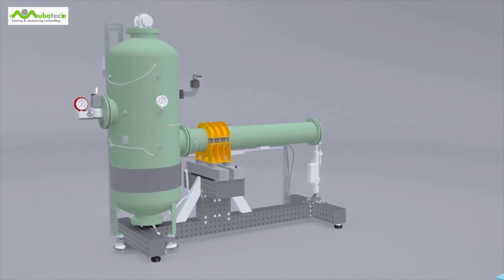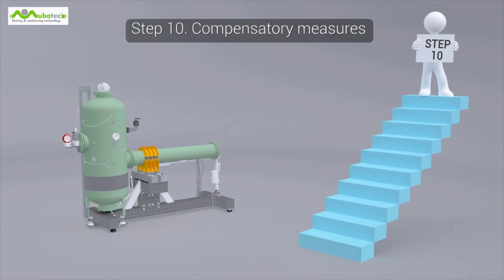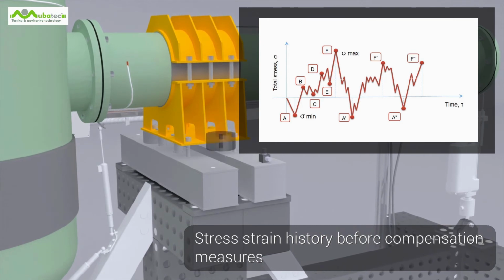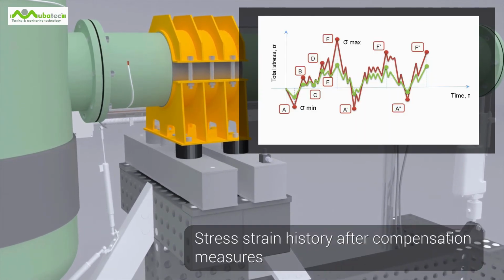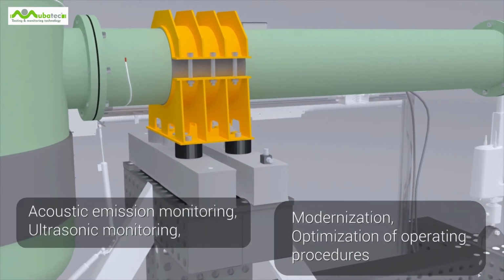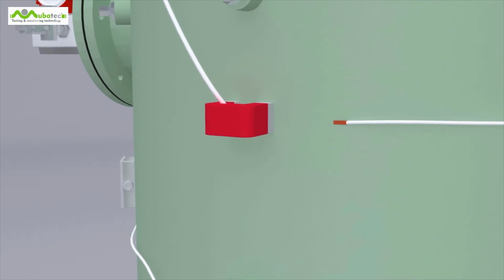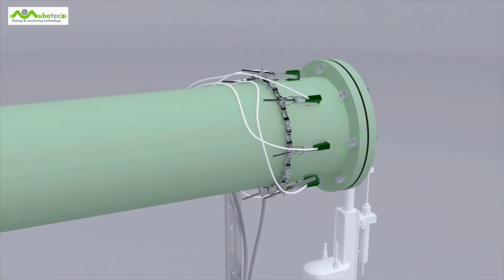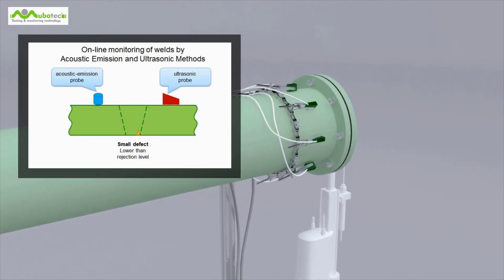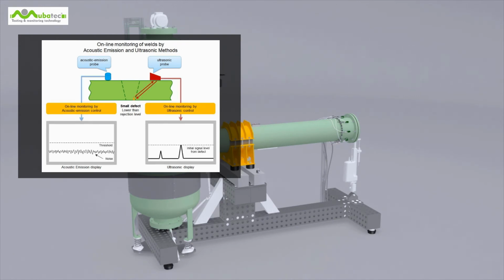Work on optimizing of the cost of operation by using the trained FEM model for calculating the different loading parameters to simulate their effect on the performance of the equipment and the actual decrease of failure due to the introduction of compensatory measures. The implementation of compensatory measures consists of setting of the acoustic emission integrity monitoring system to the danger zone and of smart ultrasonic control system in critical areas of equipment, and changing the particular design solutions such as strengthening of the subsystem elements, etc. Then an online non-destructive monitoring allows to improve the numerical calculation analysis by obtaining data on detected defects both outside and inside the equipment.